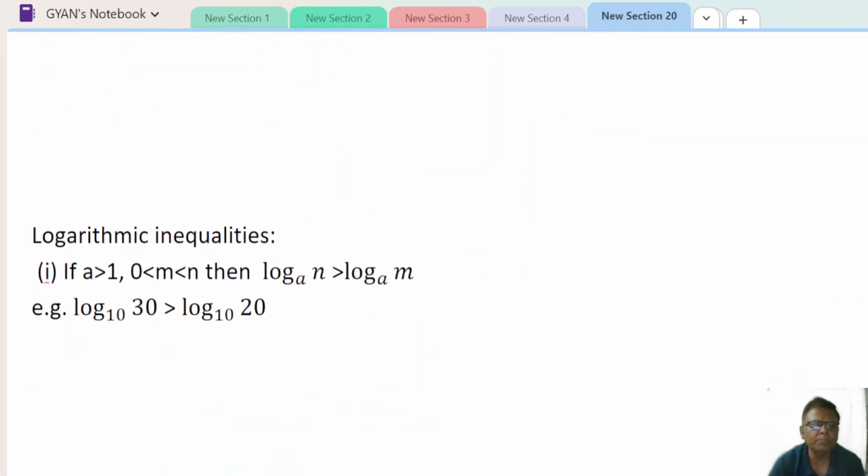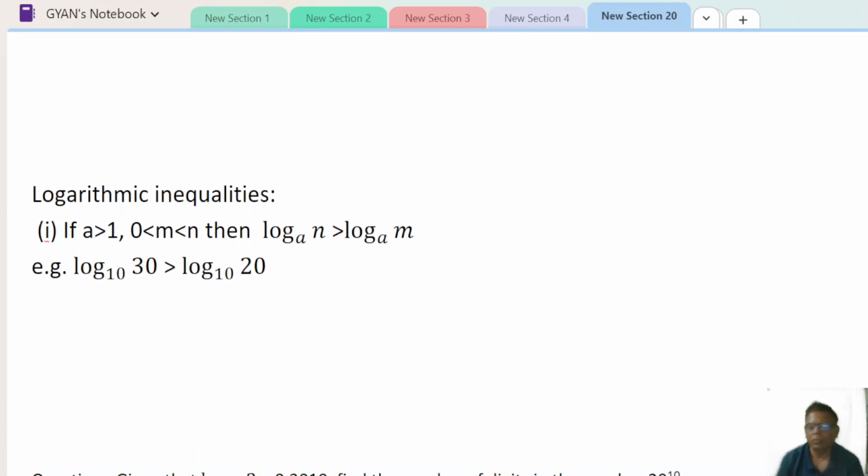Now we come to logarithmic inequality. See, a is greater than 1. a can be less than 1 also, between 0 and 1, but here a is greater than 1. a cannot be equal to 0.